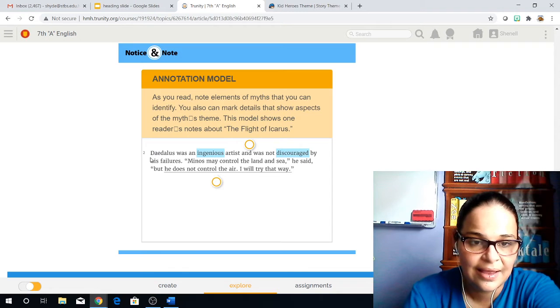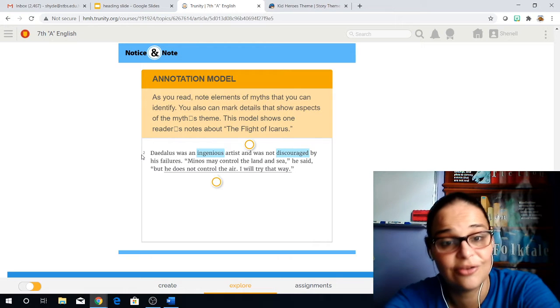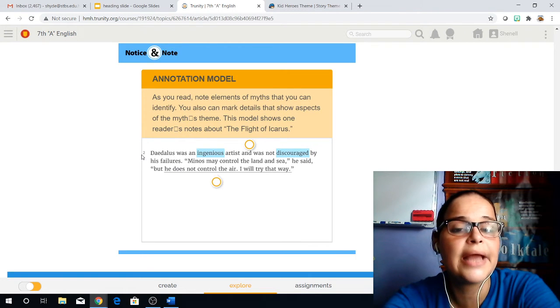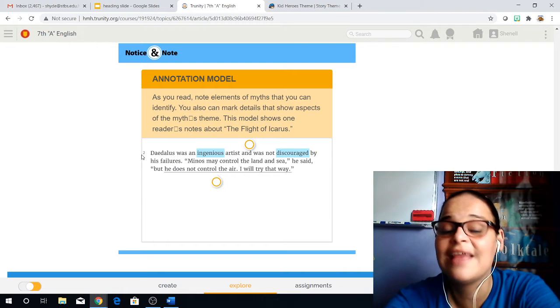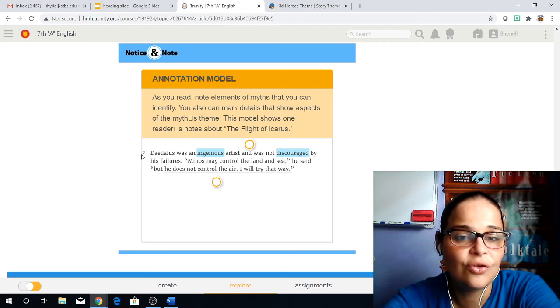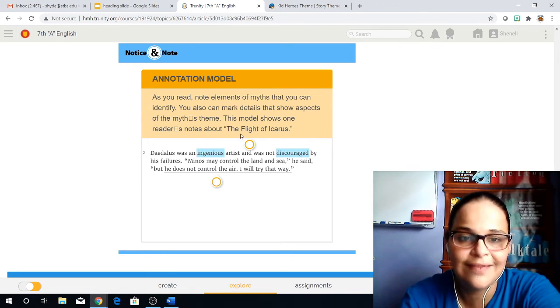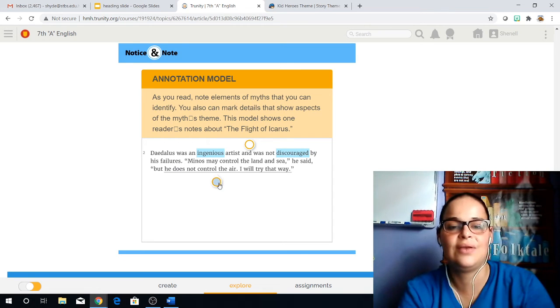It says, Daedalus was an ingenious artist and was not discouraged by his failures. Minos may control the land and sea, he said, but he does not control the air. I will try that way. So as you can see, the student decided to use the words ingenious and discouraged. Those are definitely adjectives that are describing the noun in this case.